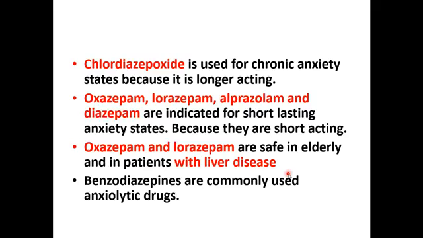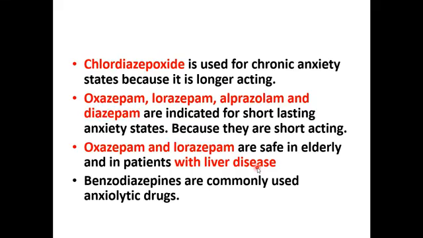For chronic anxiety, we give chlordiazepoxide because it is longer acting and specifically used for chronic anxiety. For short-lasting acute anxiety, we have oxazepam, lorazepam, alprazolam, and diazepam, because they are short acting. Particularly in liver disease, we should give short acting drugs, because they do not go into the liver; they get directly conjugated in the kidney.